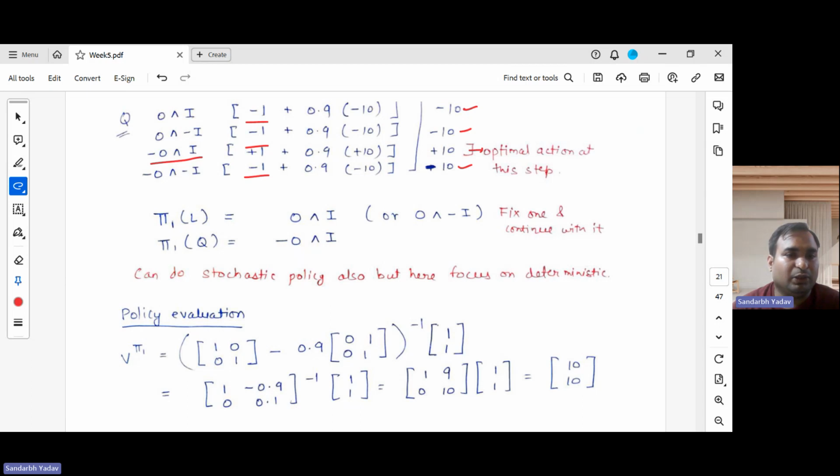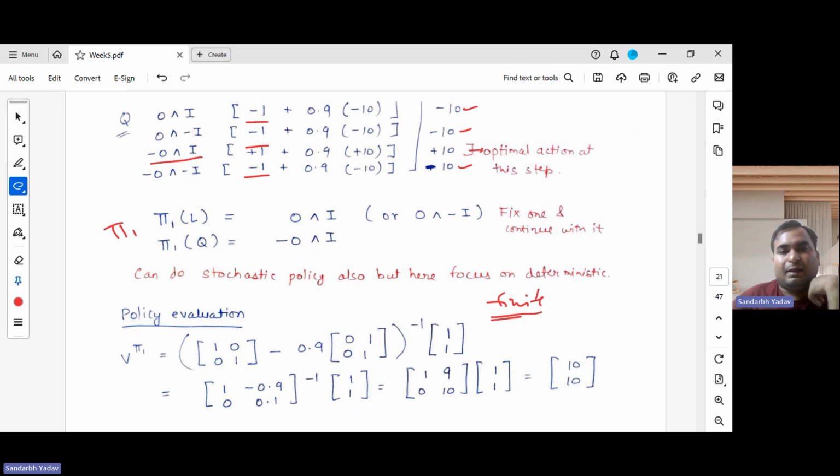So our new updated policy pi one: for laughter state, we will be choosing the action play organ and burn incense stick. And for quiet state, we will be choosing don't play organ and burn incense stick. So this is our pi one policy. Again, we can do a stochastic policy also, but here we focus on a deterministic policy because our MDP is finite, right? And we know our result which says that for finite MDPs, we can find a deterministic optimal policy. There can be stochastic policies, obviously, but a deterministic policy will always be there.